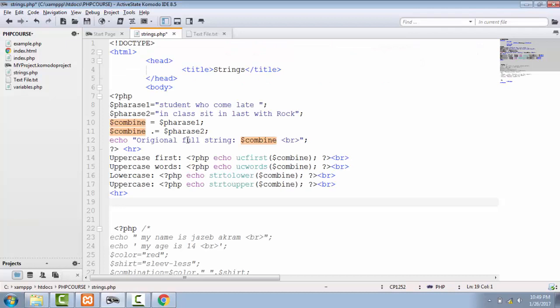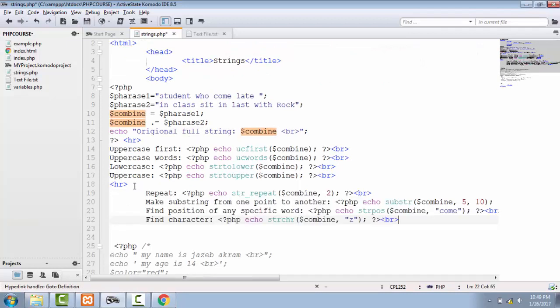Now more functions of strings from line 19. You can also repeat your string 2 times, 3 times, 5 times, as many as you want. Let's repeat it 3 times. The function is str underscore repeat. Then you have to pass your string variable name, and that is combine. Then you have to pass the parameter of how many times you want your string to be repeated.